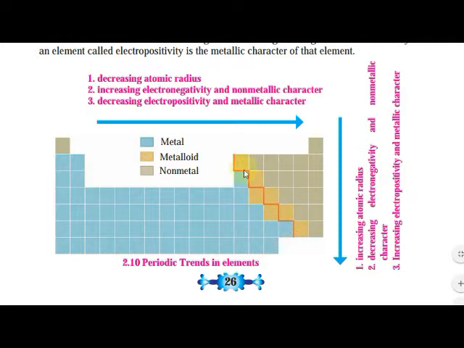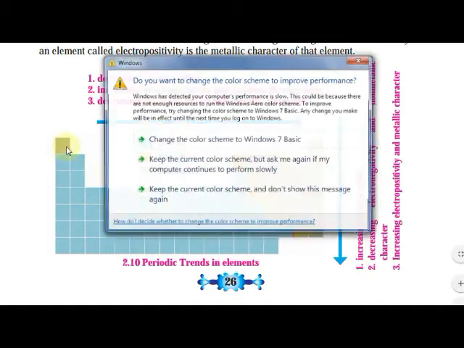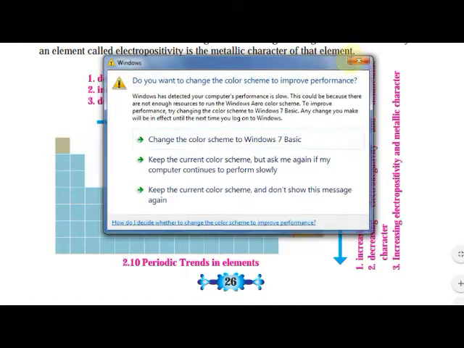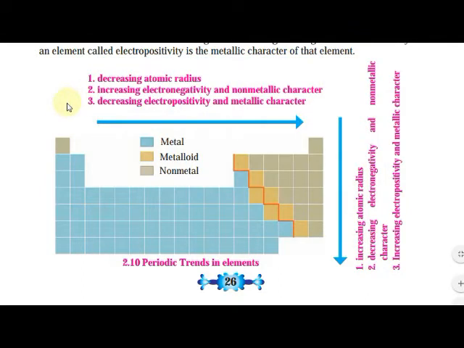Those are metalloids. This zigzag line differentiates metals from non-metals, and metalloids are present on the zigzag line. Yes or no? Got it? Clear?